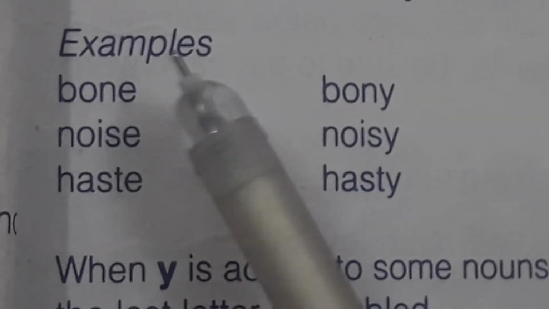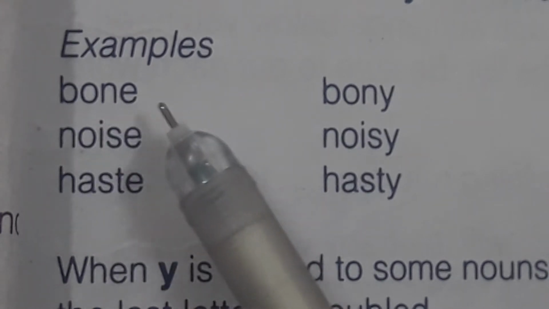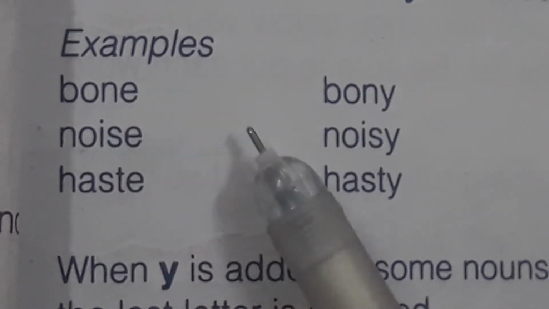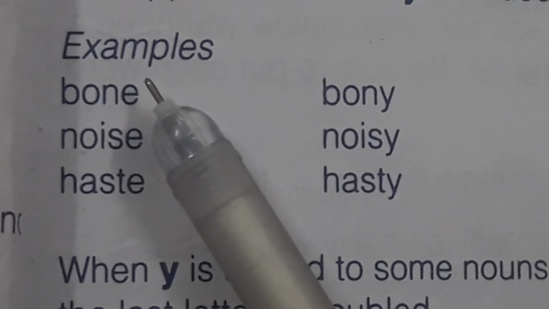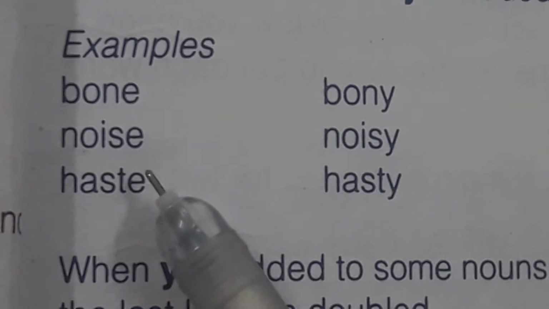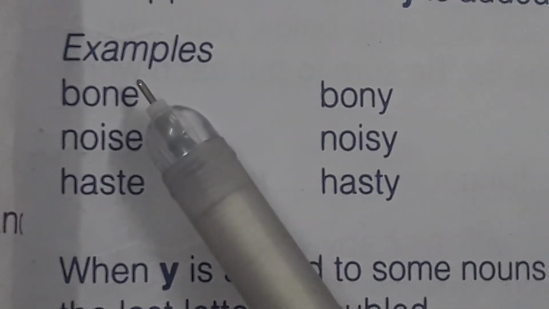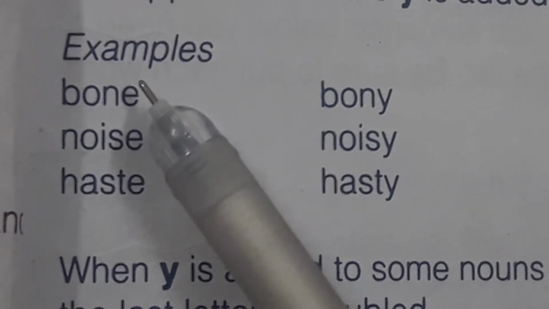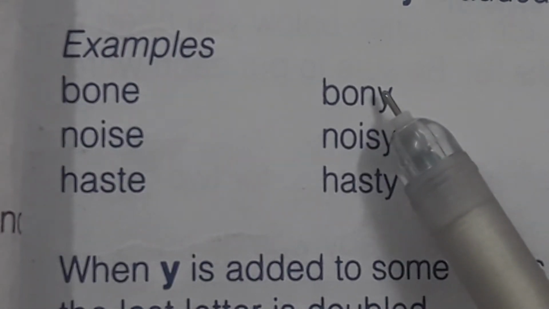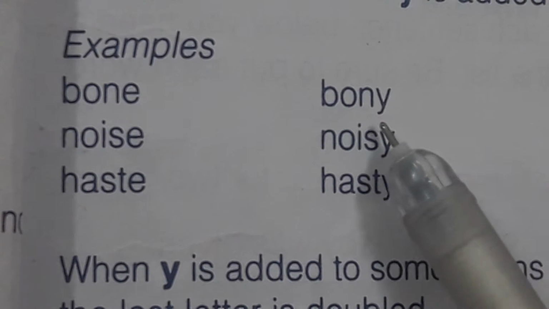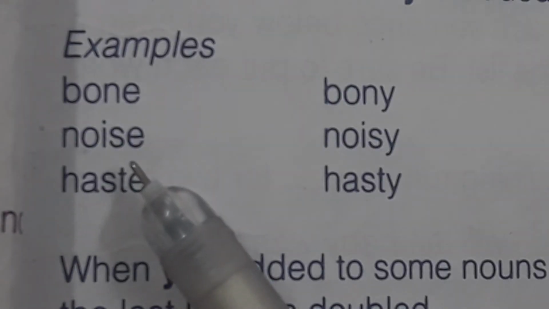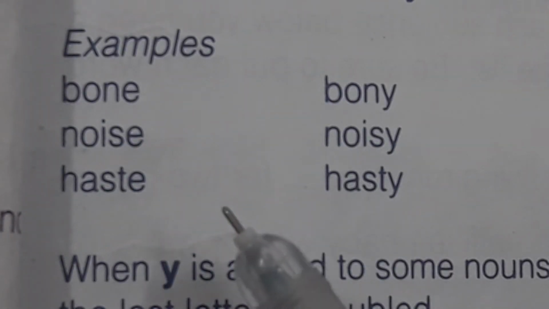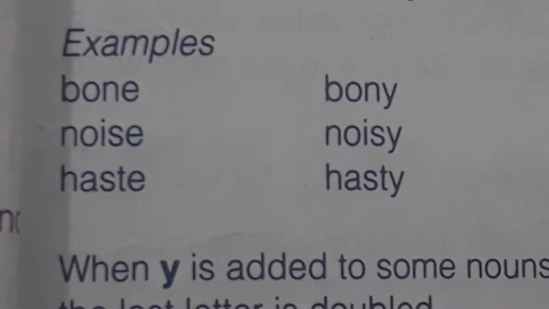So bone, B-O-N-E, we will drop the E and then add Y in the end. If the last letter is E, we will drop it. Bone, bony. Noise, noisy. Haste, hasty.